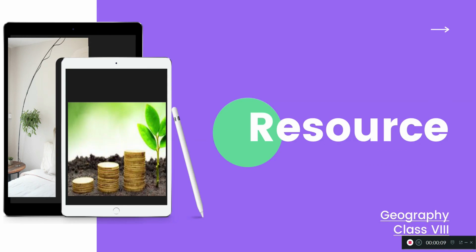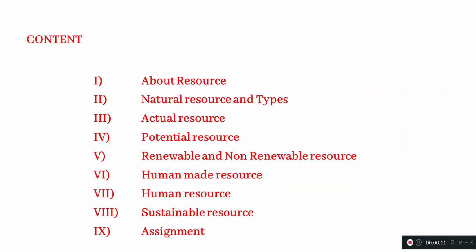So we are going to see what are the important contents of this specific chapter. First of all, I'm going to give a brief introduction about the resource, then the types of the natural resources. In that, different kinds of natural resources are there. First one is actual resource.